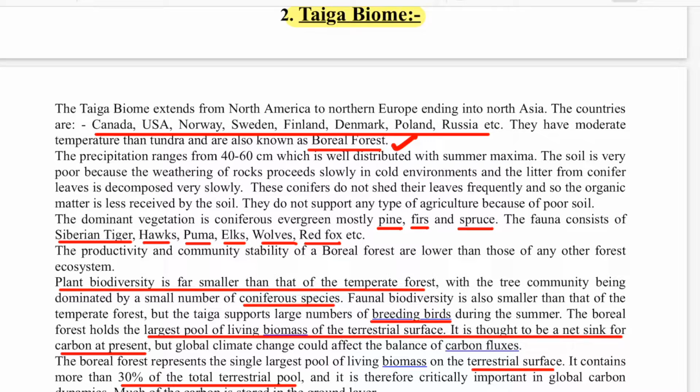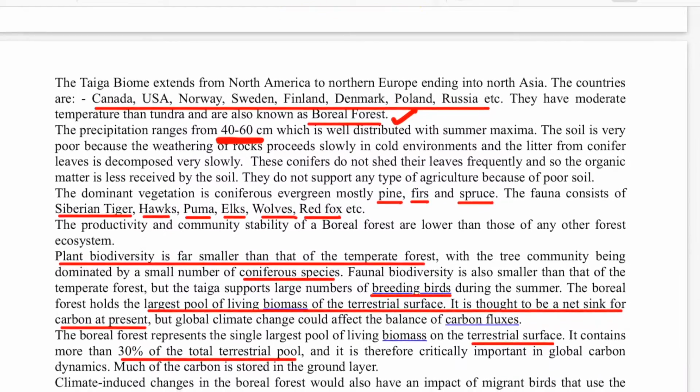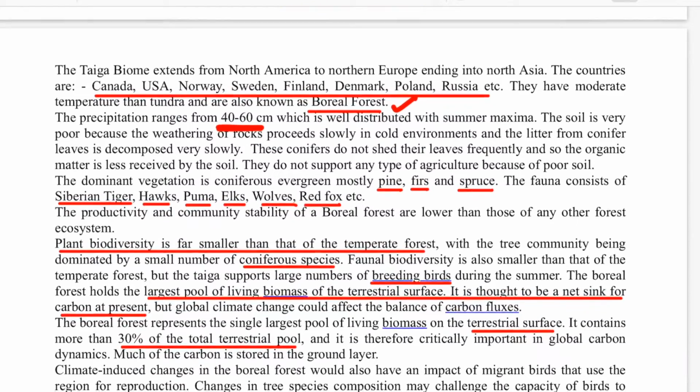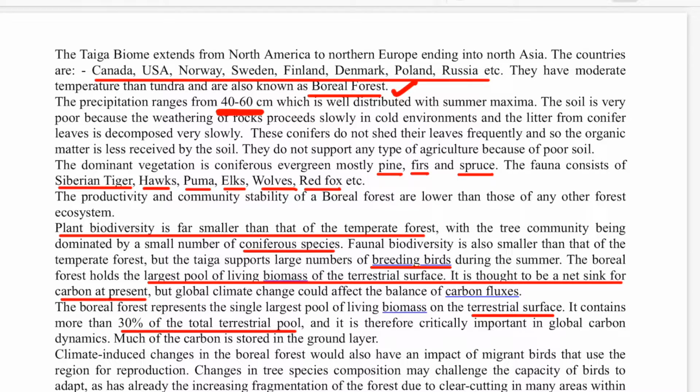They have moderate temperature and are known as boreal forest. Precipitation again 40 to 60 cm. So the soil is very poor because of the weathering of the rocks. Okay, and they do not support any type of agriculture because of very poor soil. Okay, remember this. And they have coniferous vegetation like the pine, the firs, the spruce, etc. And they have Siberian tigers, hawks, puma, elks, wolves, and red foxes.